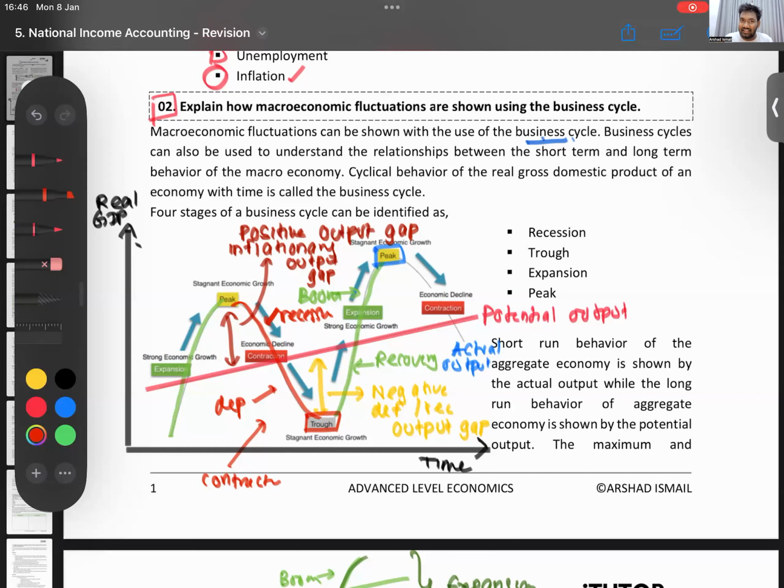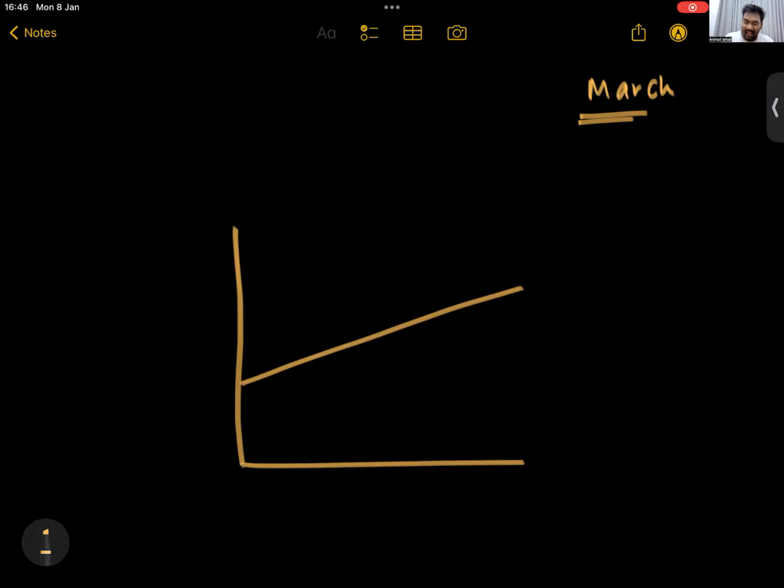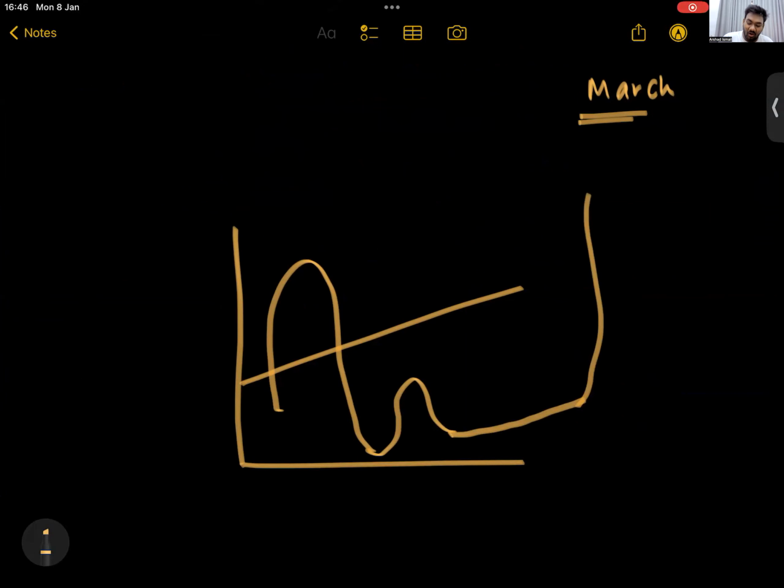Now see, in the real world, my business cycle might not be exactly like this. If you're drawing a business cycle, potential output is there. Actual output sometimes might come down a lot. It might recover a little and come down a little. It might not go up to potential again. It might sometimes stay stagnant for a long period, and then start to go up all of a sudden.